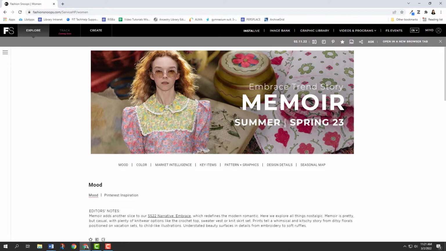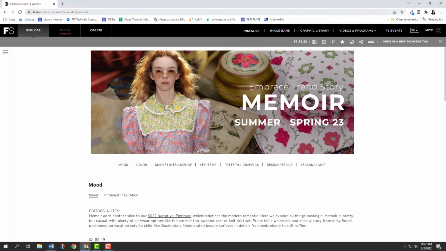All right, so let's look at where we would get the information for the citation from. Now, as you can see, there's no individual author for this Fashion Snoops forecast report, so I'm just going to put Fashion Snoops. They would be considered the corporate or company or group author. And then the date of publication is actually up here. It's very, very tiny, so you got to kind of look for it. February 11th, 2022. And then the name of the report, I would just kind of copy all this information here. Embrace Trend Story, Memoir, Summer, Spring 23. And then last but not least, the URL.